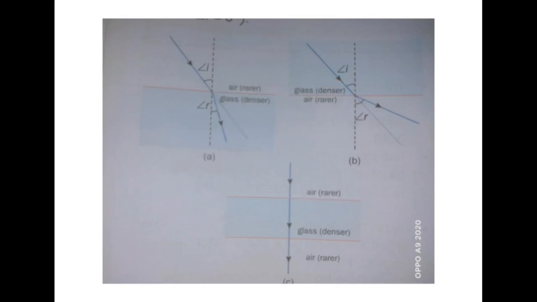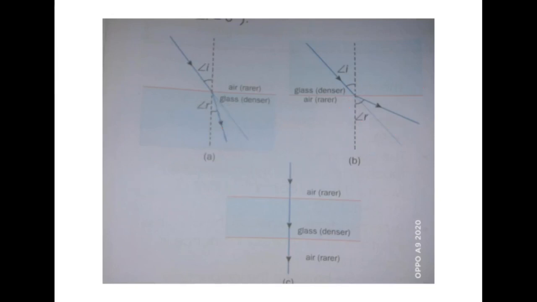So in this case, angle of incidence is less than angle of refraction. So by understanding this, if angle of incidence is less than angle of refraction, you understand that it is moving from denser to rarer, that means from glass to air. But if angle of incidence is more than angle of refraction, then it is moving from air to glass.